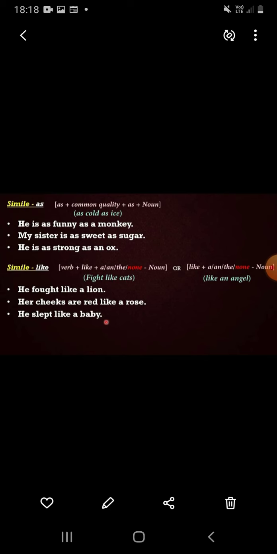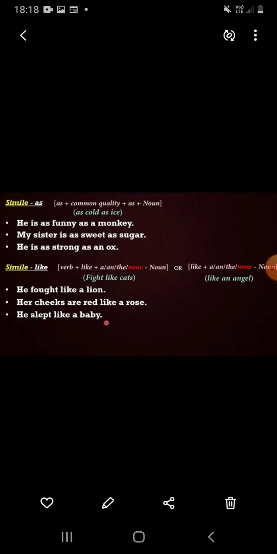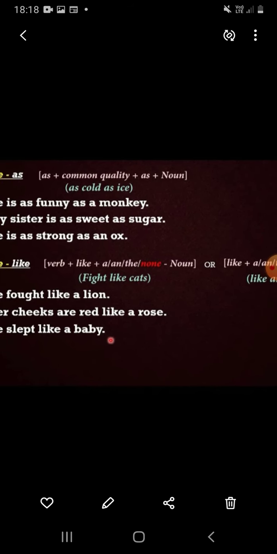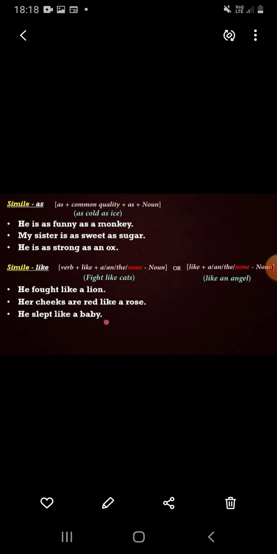Simile can also be formed with like: verb plus like plus a or the, then noun. The second formula is like plus a or the.